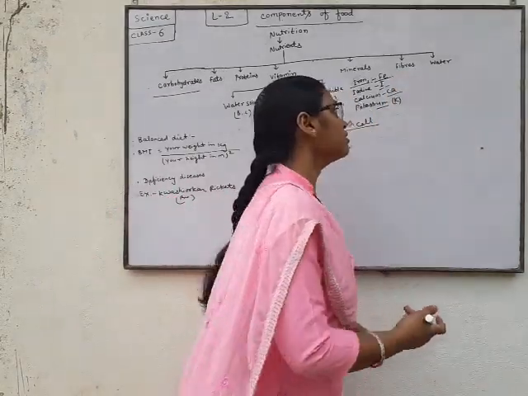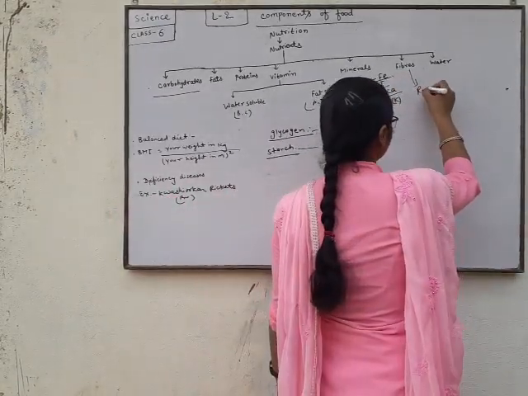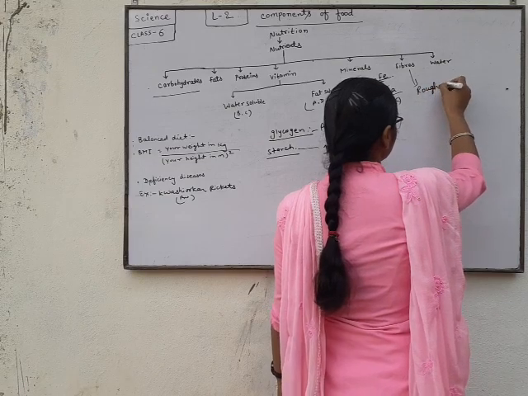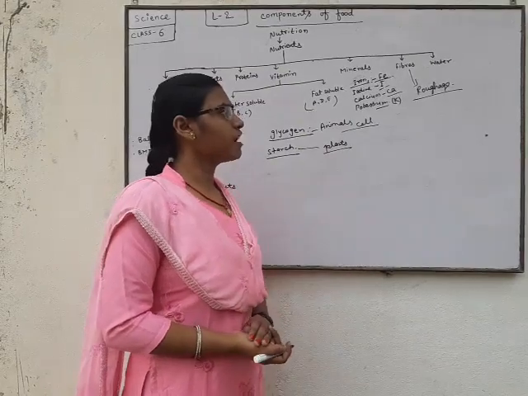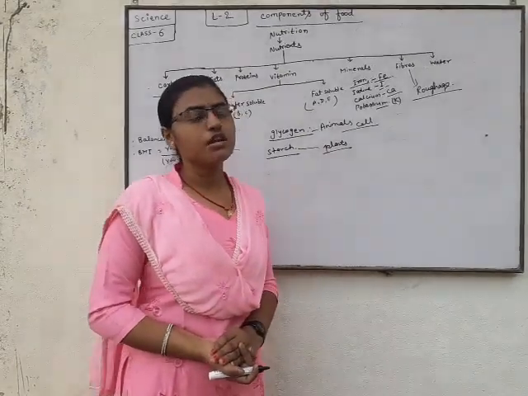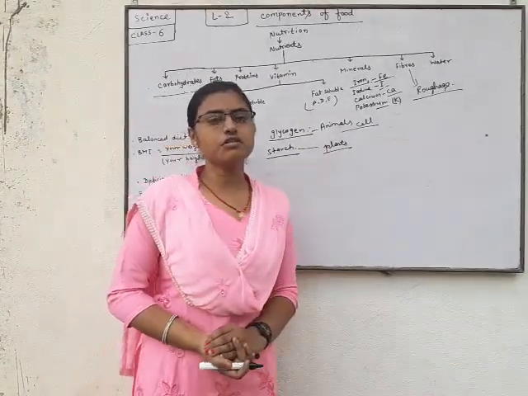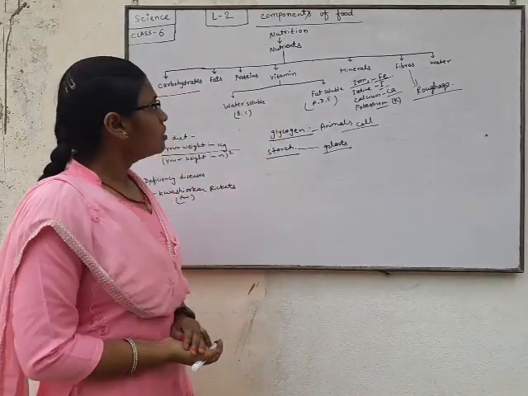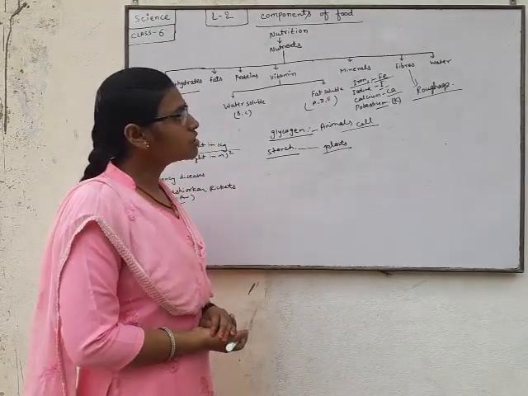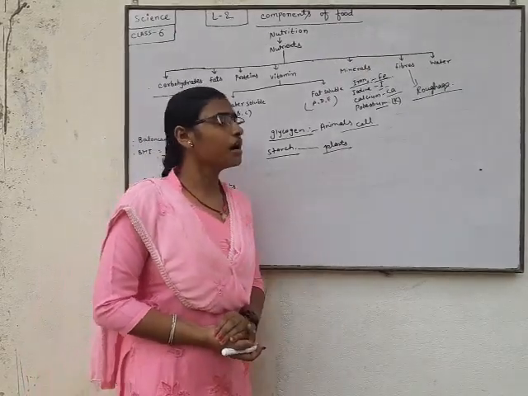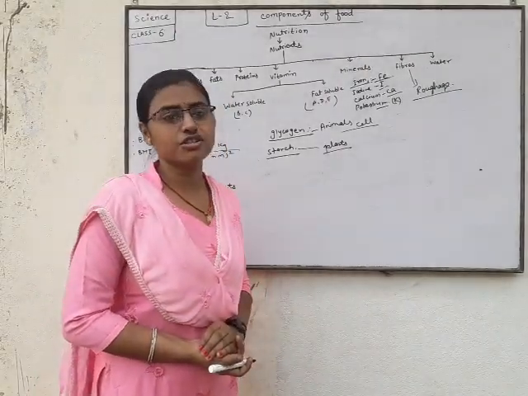Fibers are called roughage. The common name of fiber is roughage. Roughage is also essential as a component of food, because fibers cannot be digested.